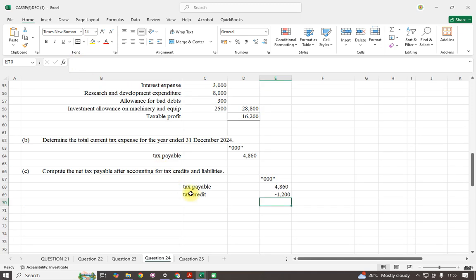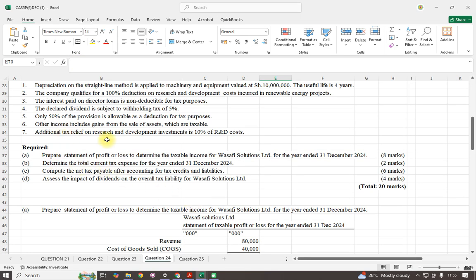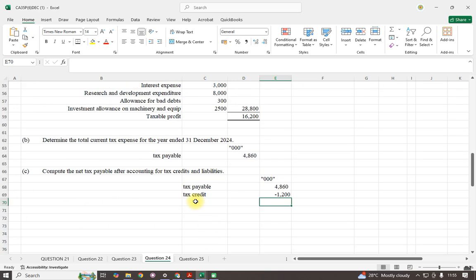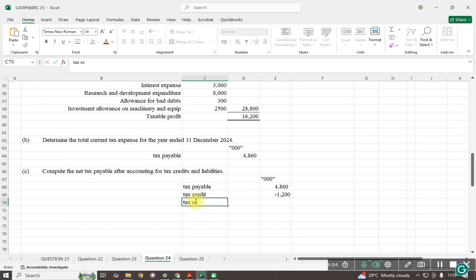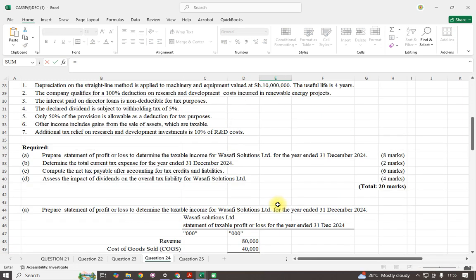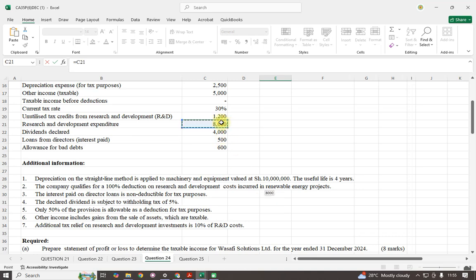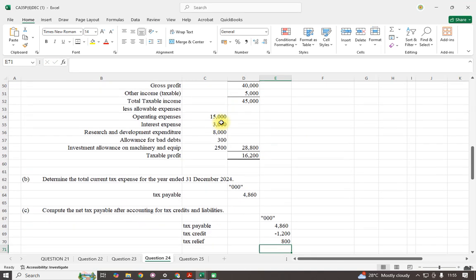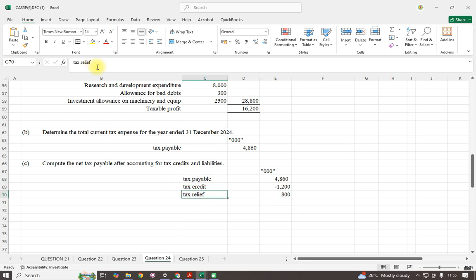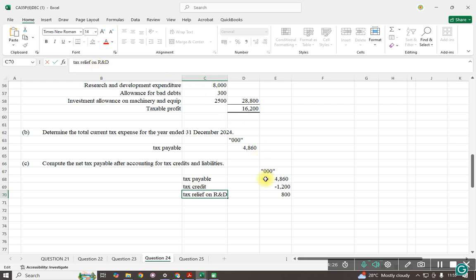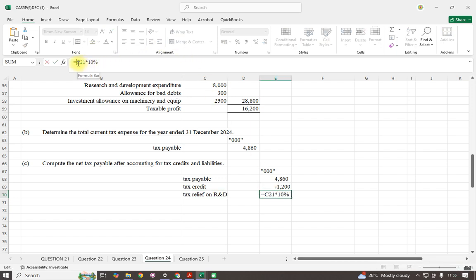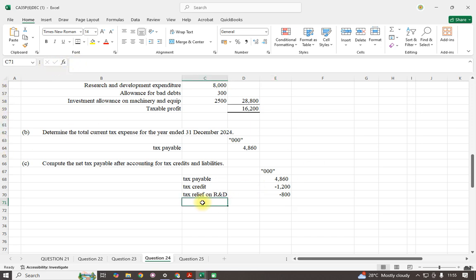Then we shall have an additional tax relief. Our tax relief will be additional: out of the 8,000, we are getting 10%. So tax relief on research and development, R&D. This one will reduce our tax liability. And there is something we call the shortfall tax.